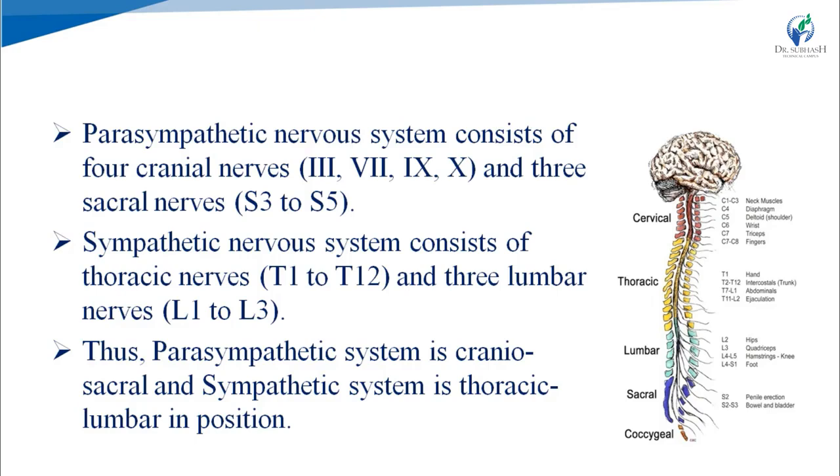Thus, we can say that the parasympathetic system is craniosacral because it is made up of cranial nerves and sacral nerves, and the sympathetic system is known as thoracolumbar because it is made up of thoracic nerves and lumbar nerves in position.